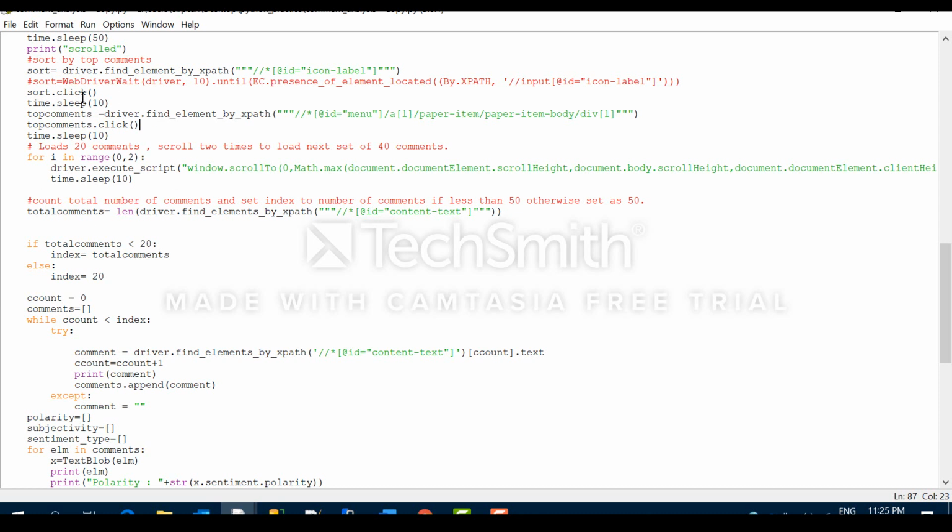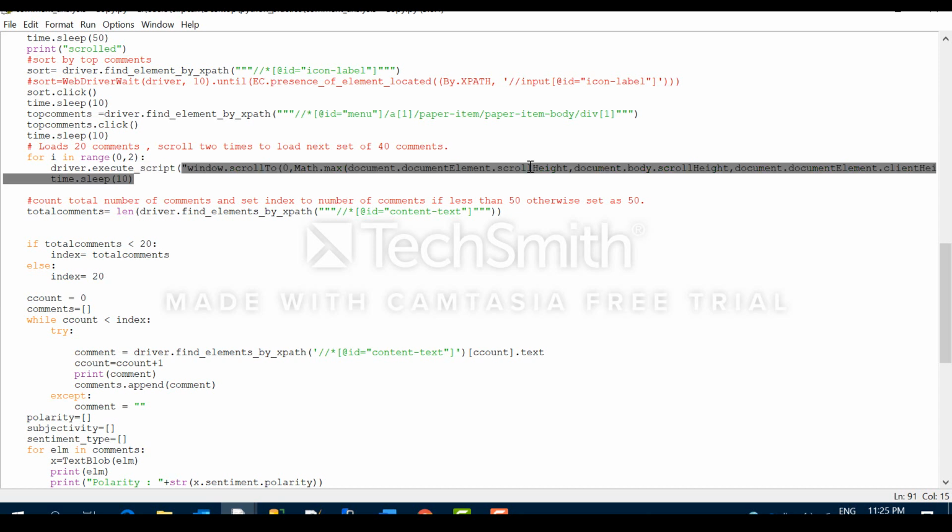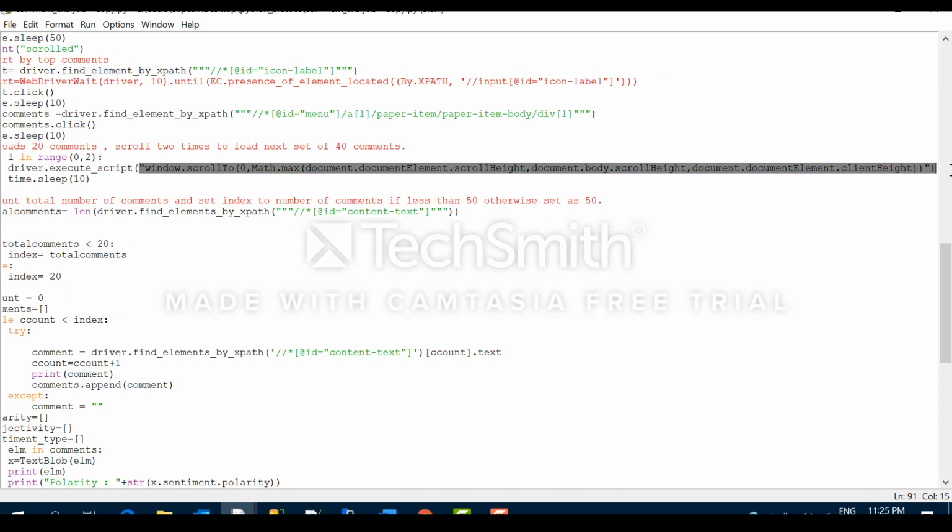Then you have to actually take the comments, you have to scroll down and take the comments. So for that you have to use this particular driver.execute script. So these are JavaScripts to scroll down and take the comments.